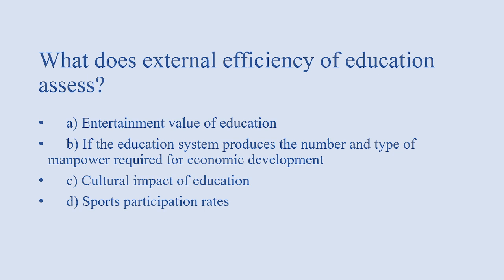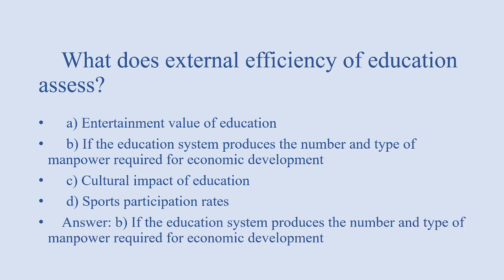Next, what does external efficiency of education assess? Options: entertainment value of education, if the education system produces the number and type of manpower required for economic development, cultural impact of education, sports participation rate. Answer of this question is option B, that is if the education system produces the number and types of manpower required for economic development.